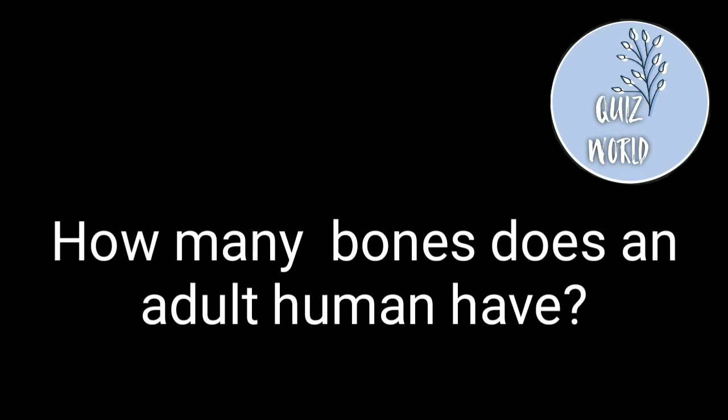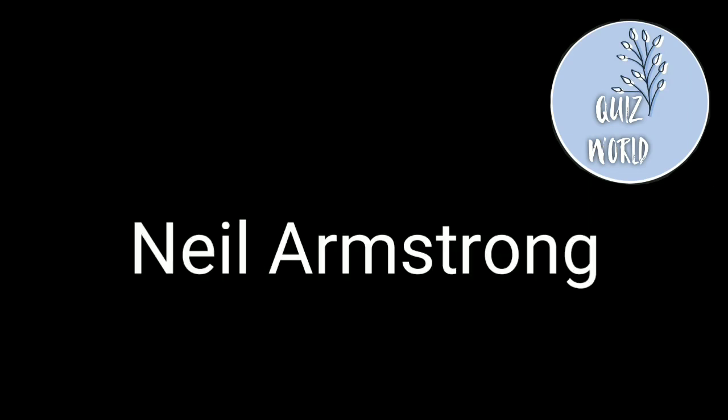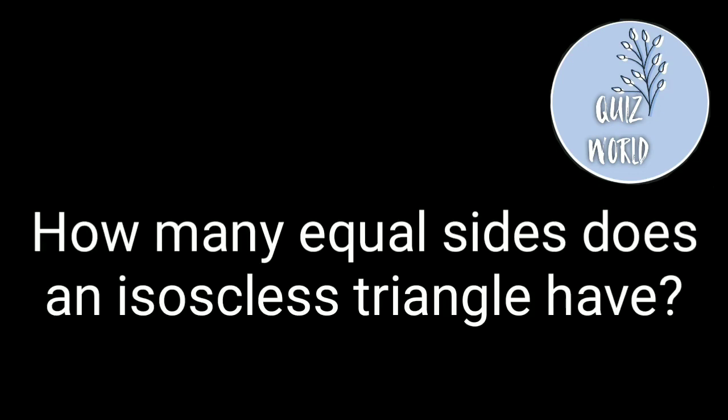How many bones does an adult human have? Answer is 206. Who was the first man to walk on the moon? Answer is Neil Armstrong. Moving to the next question.